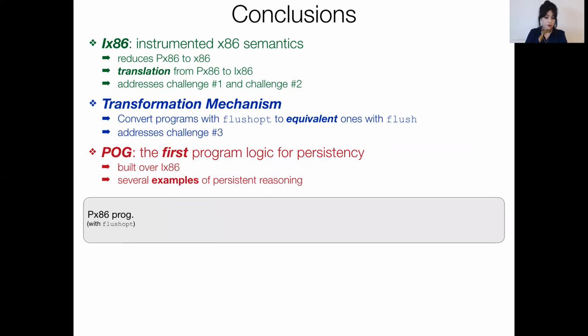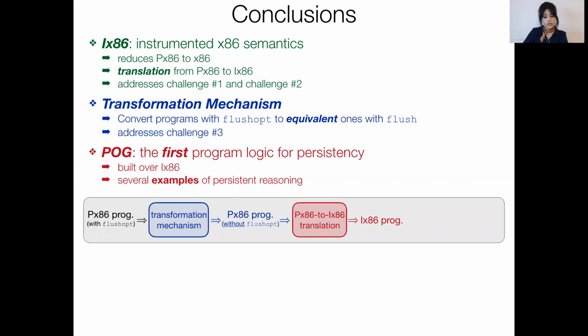Take a px86 program, which could potentially use flush optimized instructions, feed it to our transformation mechanism, and obtain another px86 program that doesn't have flush optimized instructions. Then run it through our translations to convert it to an ix86 program, and finally feed this ix86 program to our program logic POG to obtain a verified px86 program, ix86 program.